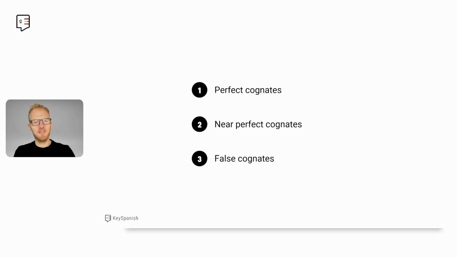The first ones are perfect cognates, which are the easiest to learn because they are identical in both Spanish and English. Then we have near perfect cognates, which are very, very similar, but you need to learn a certain rule, certain formula, so you can make them work. And then false cognates. These are tricky, and they lead you to think that the word in Spanish and English is the same, but it is not.